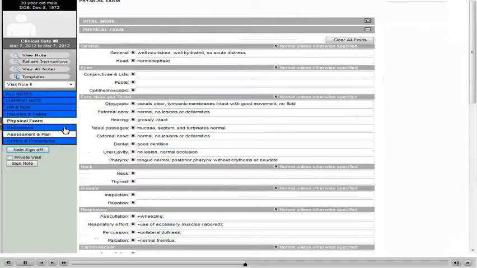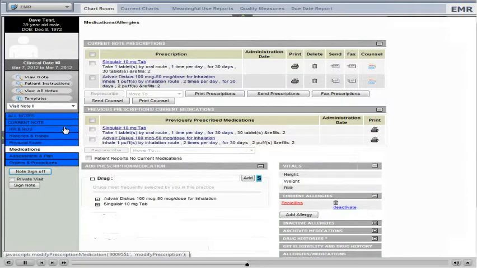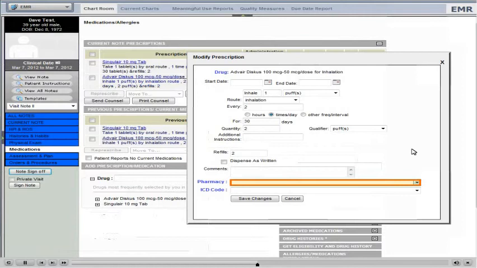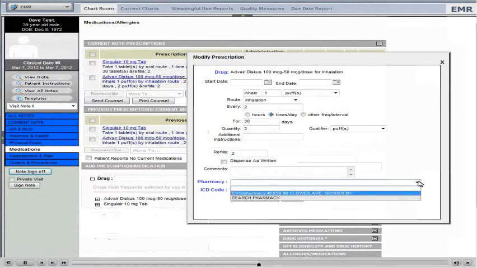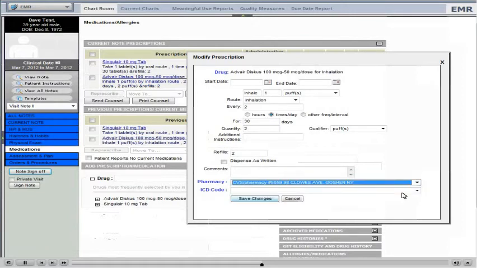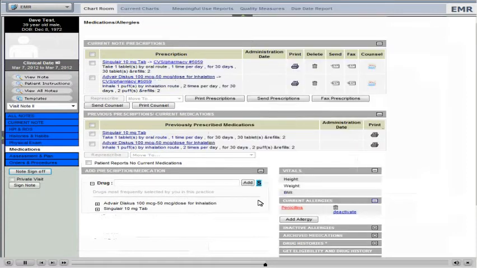Now let's move to the medication section. Using your applied template, your default medications display here. You can easily link them to a pharmacy to e-prescribe. We will select the patient's preferred pharmacy. Now with one click, you can electronically send your script to the pharmacy of the patient's choice.